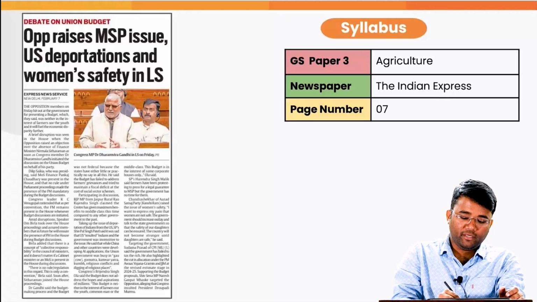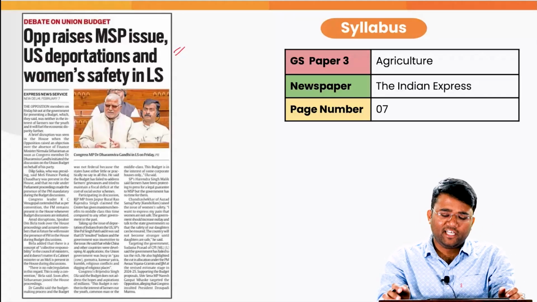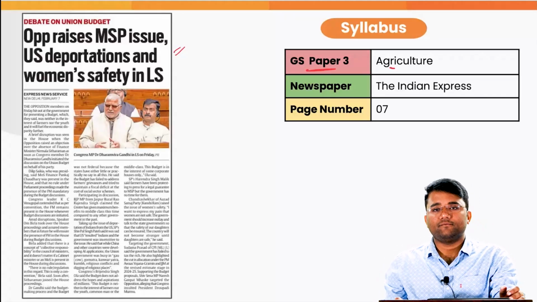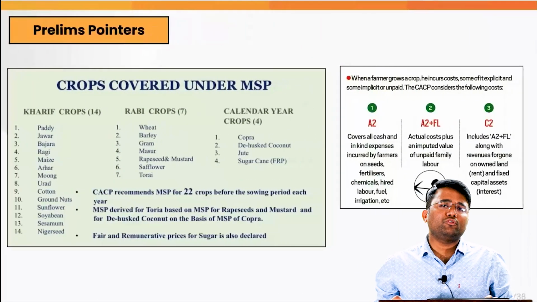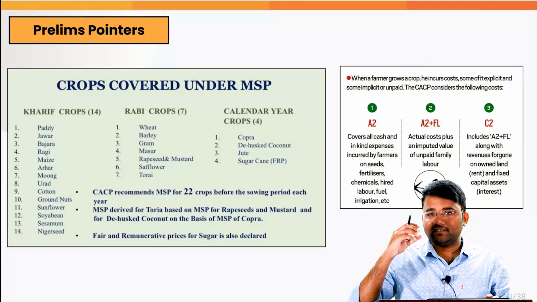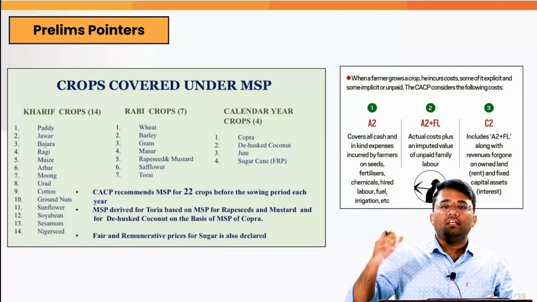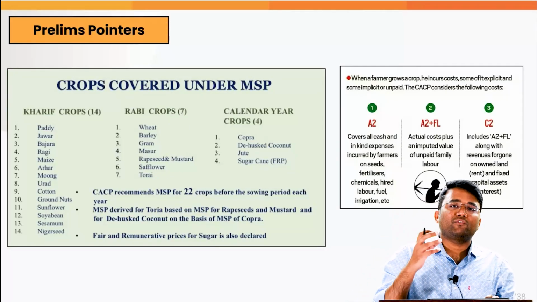Our next topic is minimum support price. This is related to your GS paper 3 agriculture, and this has appeared in today's Indian Express page number 7. So minimum support price, this is the minimum price which is set by the government, at which the government buys the crops from the farmer itself.